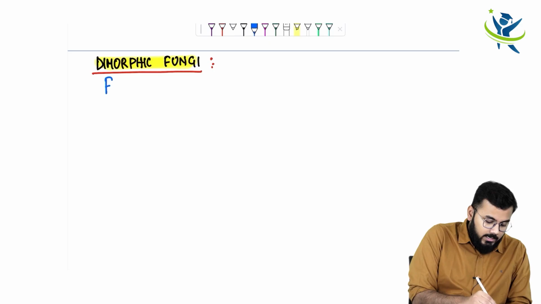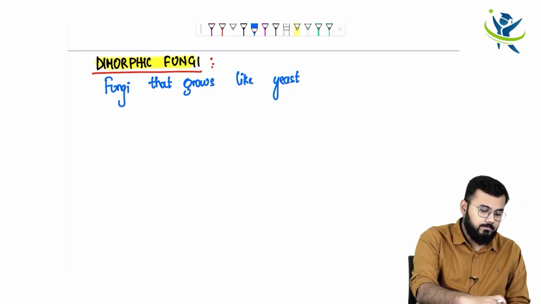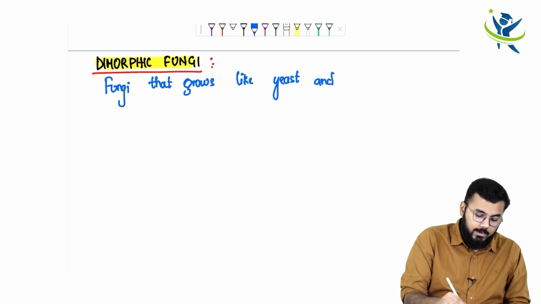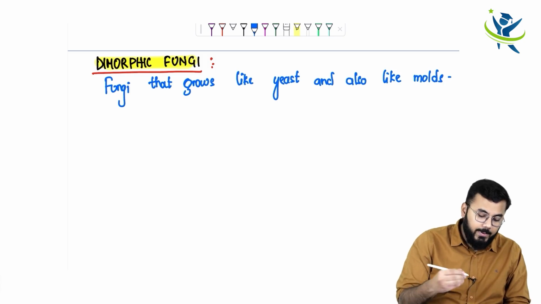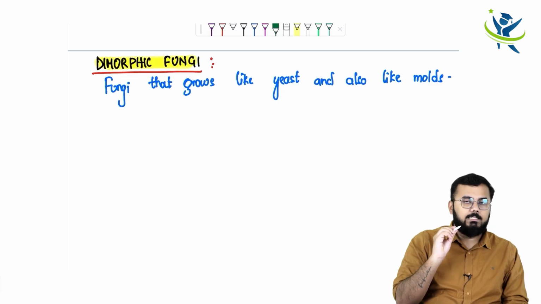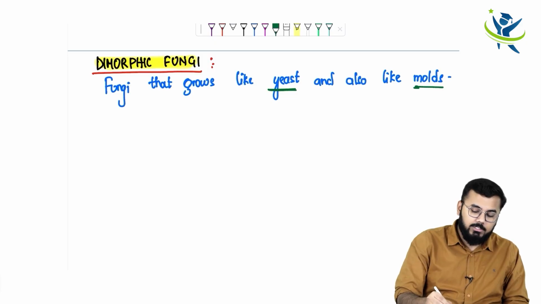So dimorphic fungi is the fungi that grows not only like yeast but also like molds, yeast as well as molds, depending upon the environmental condition. Now what I mean by that is, at a certain temperature it will exist in the form of a yeast, and at a certain temperature it will exist in the form of a mold.